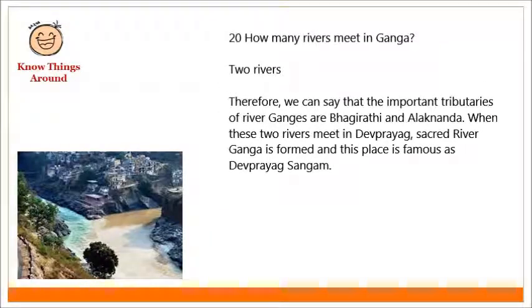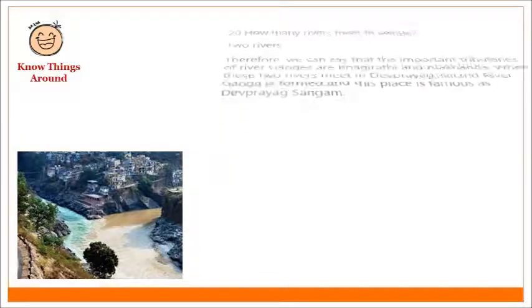How many rivers meet in Ganga? Two rivers. Therefore, we can say that the important tributaries of river Ganga are Bhagirathi and Alaknanda. When these two rivers meet in Devaprayag, the sacred river Ganga is formed, and this place is famous as Devaprayag Sangam.